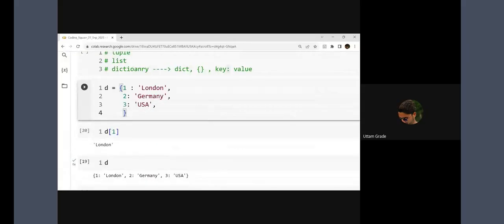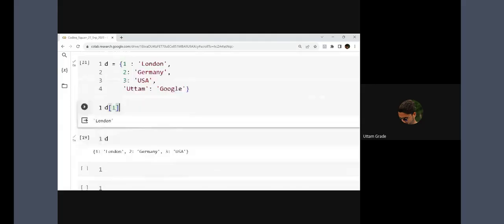I'm sharing that with you. Elements on this, like another element can be Uttam, and then Google, like this. Okay, this is my dictionary.